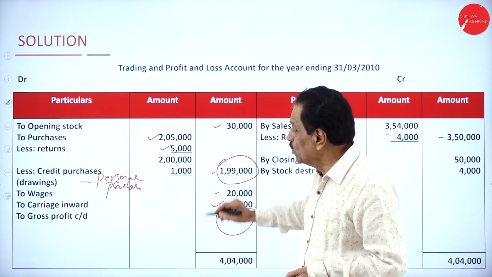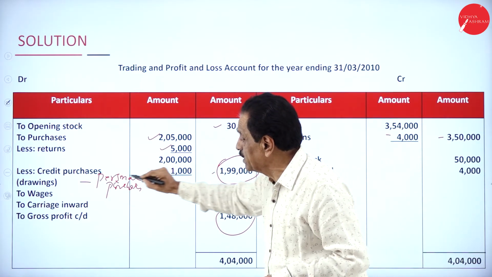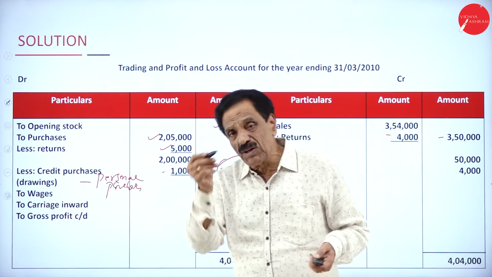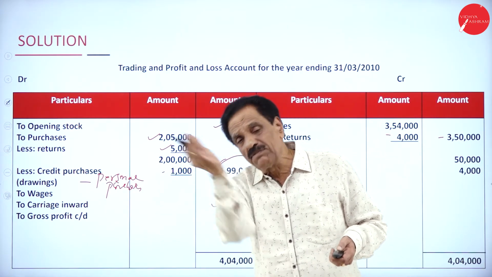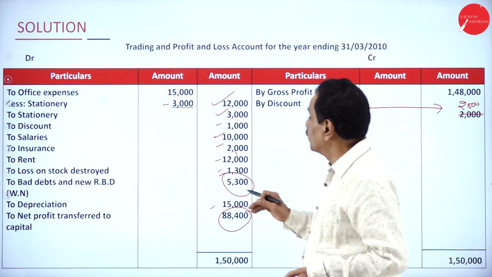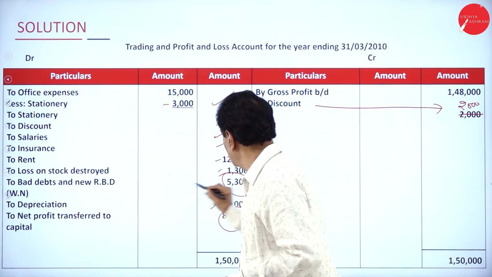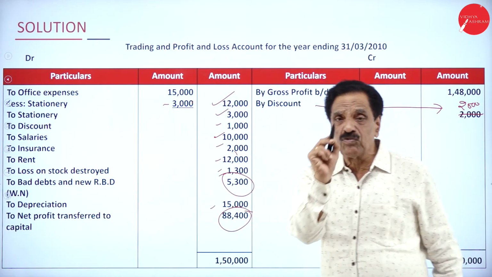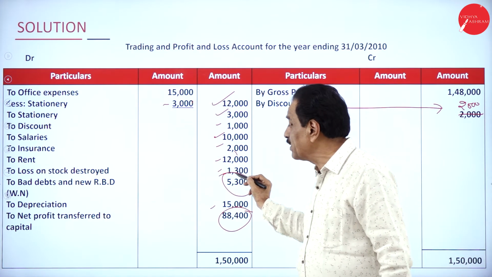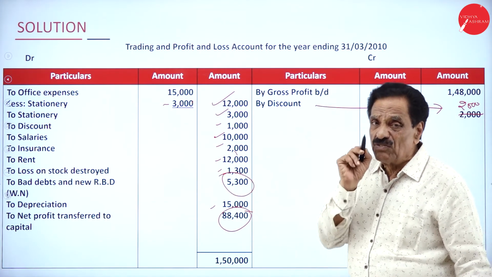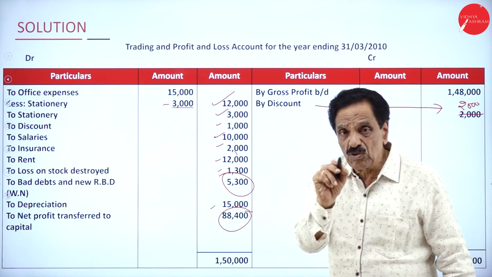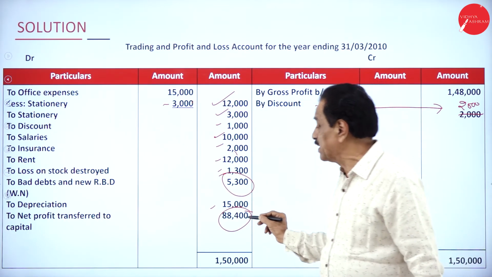in detail this problem. You must see that credit purchases, anything personal purchase should be deducted. Carriage inward will come in trading account, outward will come in the profit and loss account. Then here you must be careful. Loss on stock discharge. What is the total amount? 4,000. How much recovered? 2,700. How much is irrecoverable? 1,300, which is called loss on stock discharge. This is bad debt plus new RBD minus old RBD is considered.